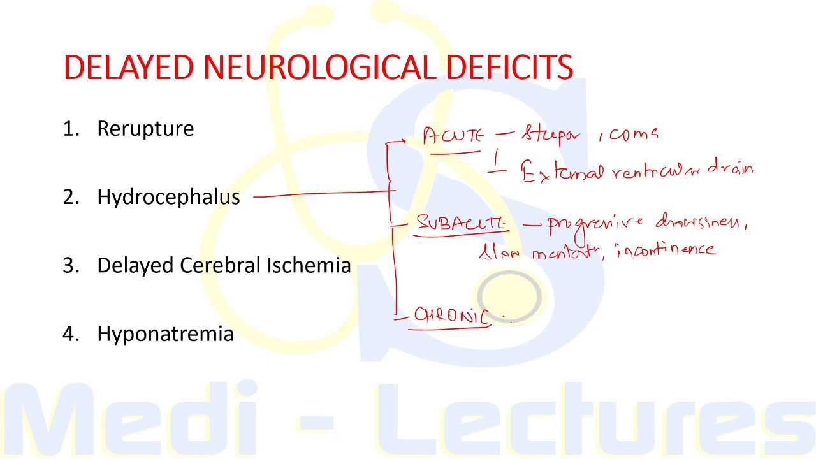Now chronic will develop in weeks to months following SAH, and it is characterized by the triad of GUD, that is gait disturbance, urinary incontinence and dementia or altered mentation.